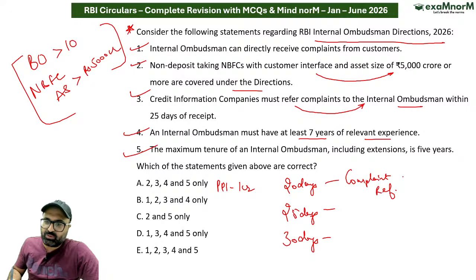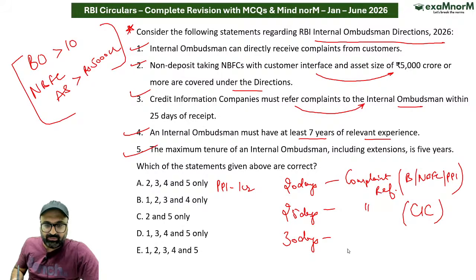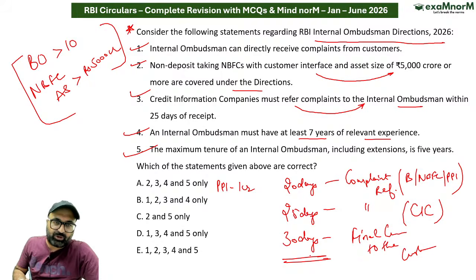Complaint referral, which will be referred by banks, NBFCs and PPIs, is within 20 days as threshold given. Complaint referral for credit information companies is 25 days and final communication to the customer will be done within 30 days. So ये भी points आपको याद रखने हैं. So keeping that in mind, what will be the correct answer?